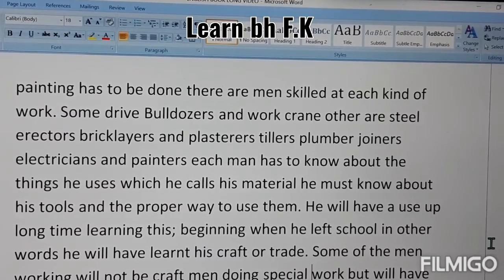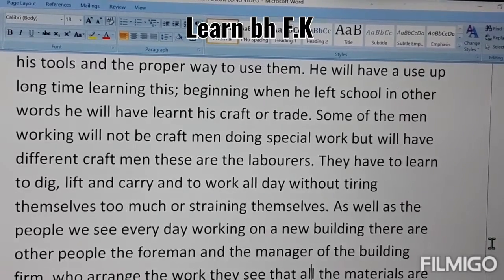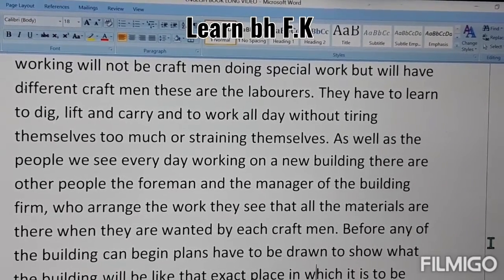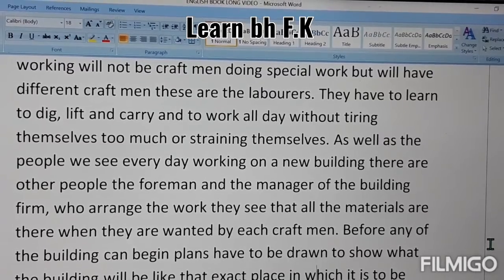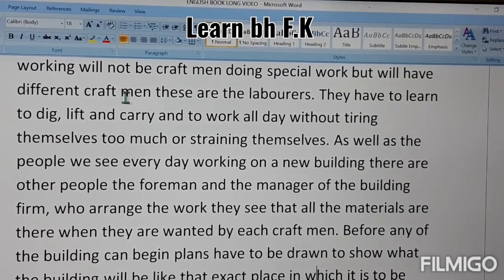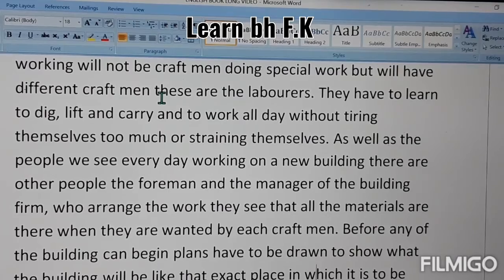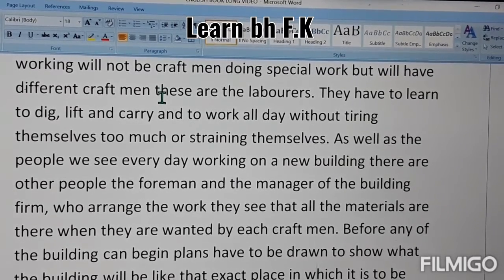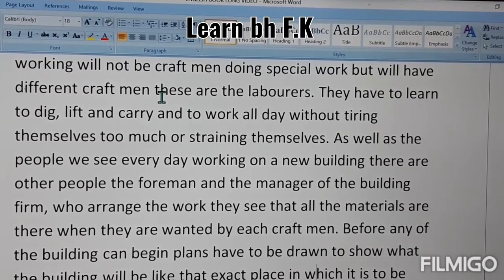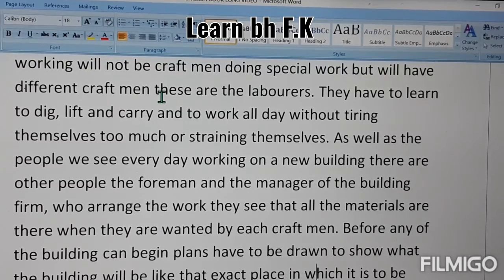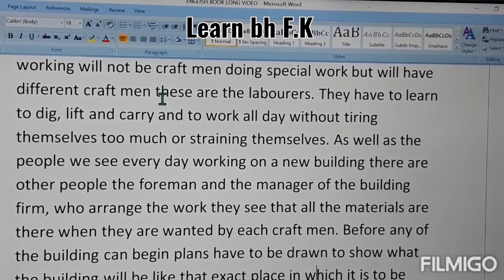Some of the men working will not be craftsmen doing special work. It means some people are not doing special or skillful work, but they have a different kind of skill, just like laborers. They are just doing hard work, but they don't have a special skill. They have to learn to dig, lift and carry, and to work all day without tiring themselves too much or straining themselves. They are not skillful people, they just do the working.